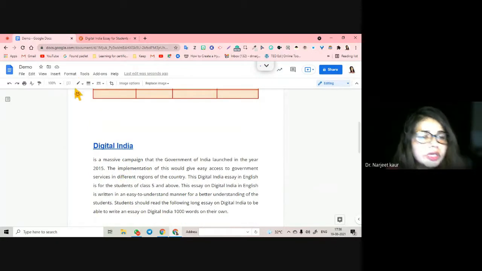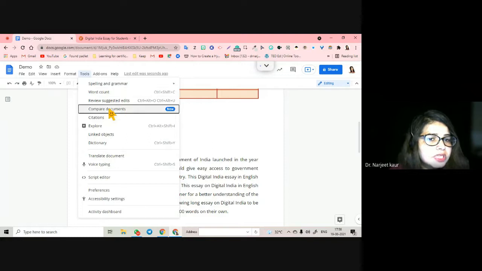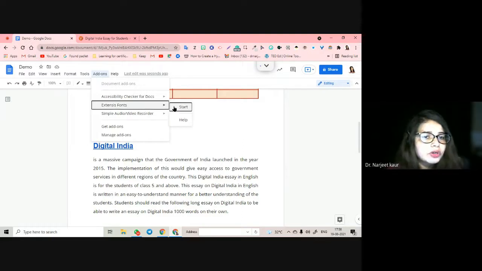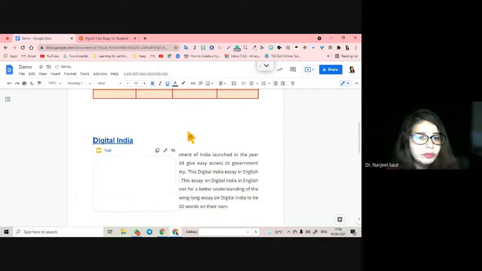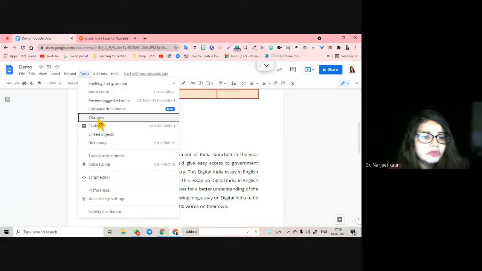I'm not going to go into the details of these. Another tool that you can use is word count, and all these tools are really awesome. You can try these. If you have anything to try in your add-ons, you can do that. There are so many fabulous add-ons available for documents. Please go try them and see how they can help you. And another thing that we are going to do is citations. We have done citations, but I'm going to do it again. Within 5 minutes, I'm going to do citations, and then I'm going to come back to all your queries.